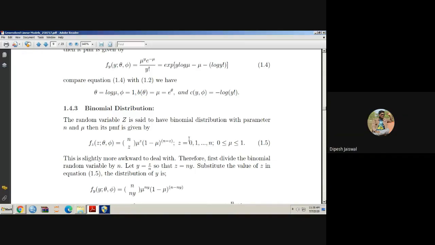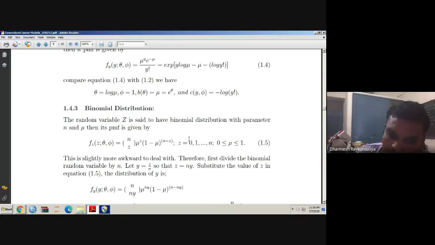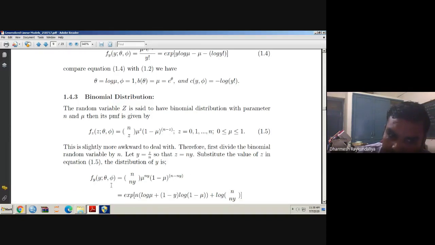So y is a Bernoulli trial, and the sum of Bernoullis is a binomial. If I write y equal to z by n, then wherever z is there, I can write ny. Substituting this value of z into equation 1.5, we get f of y is equal to n choose ny, mu raised to ny and 1 minus mu raised to n minus ny. This is my form of interest.